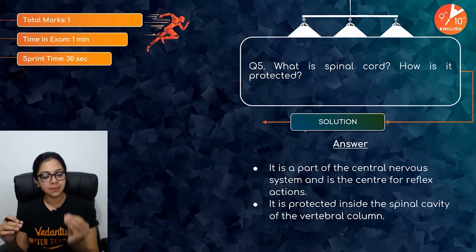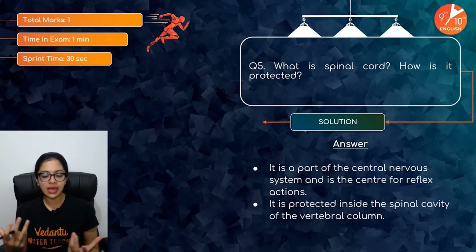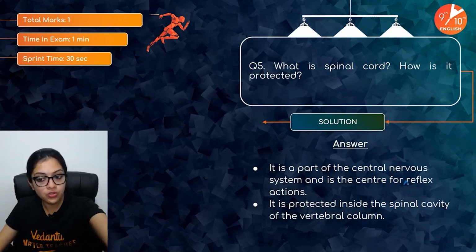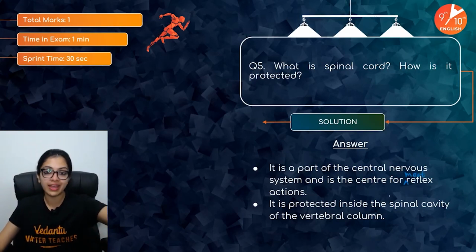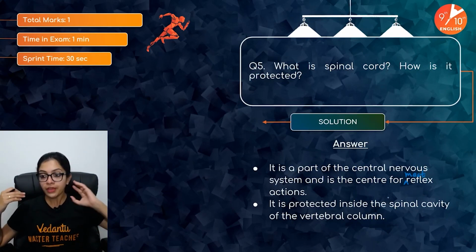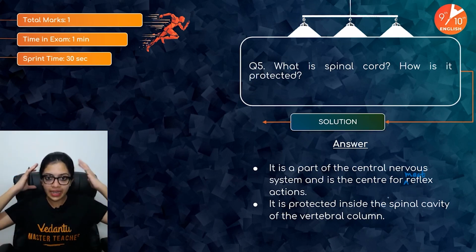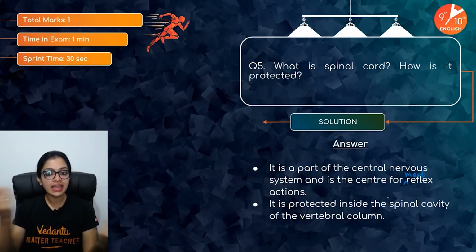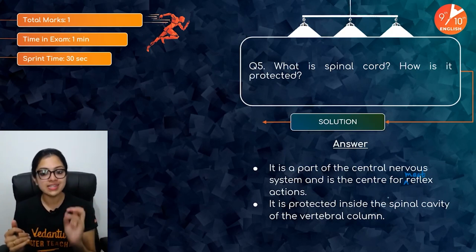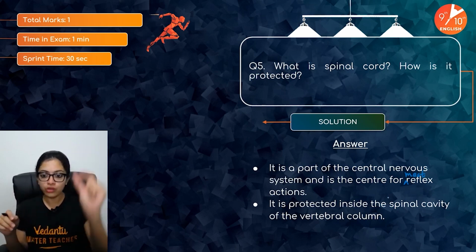The spinal cord, we can say, is a major part of your central nervous system. The brain and the spinal cord together make up the central nervous system, right? And the spinal cord is also the center for most reflex actions. Spinal reflexes are those reflexes associated with the area below your head. Majorly, your spinal cord works to make decisions for them and to be involved in them. So this is one major function of it. And how is it protected? It's protected inside the spinal cavity of the vertebral column.